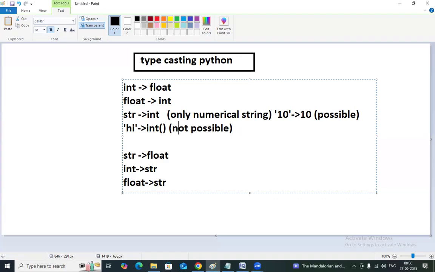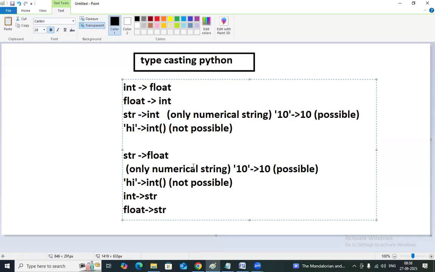But when you have numerical values, that is possible. This is the important point you need to remember. The same concept is applicable for the others also. So these are the different kinds of castings.